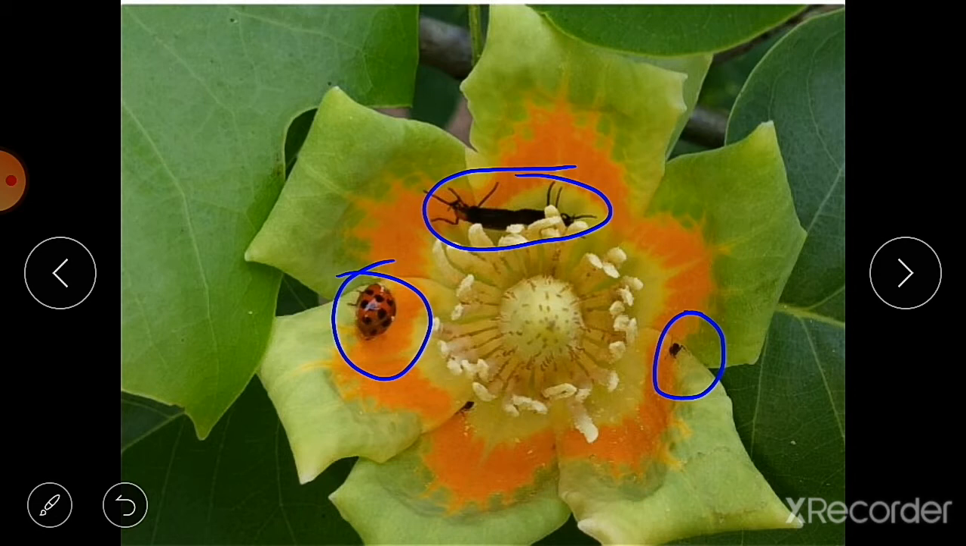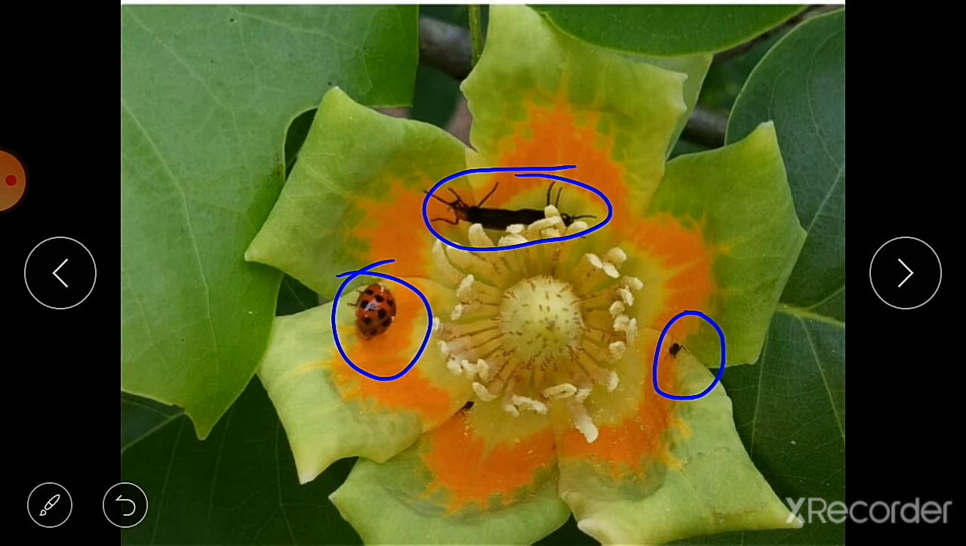There are various mechanisms involved in pollination. The various agents involved in pollination are insects, wind, water and birds. These agents are called pollinating agents. So how do these insects help in pollination?